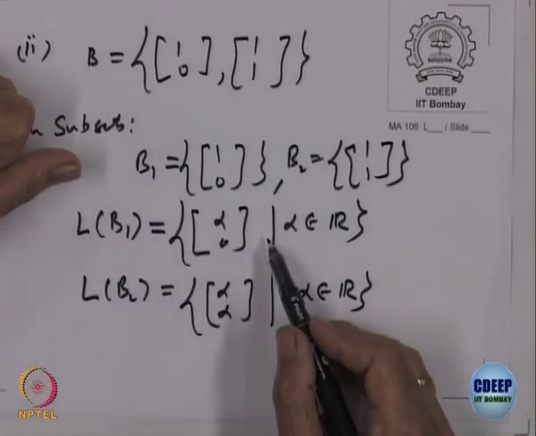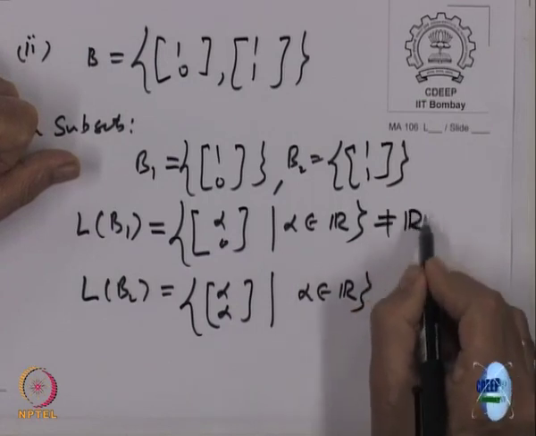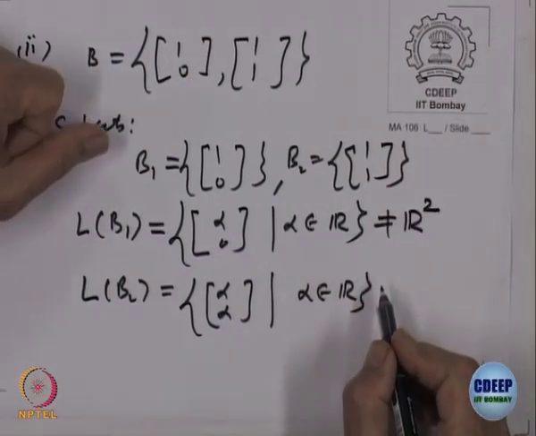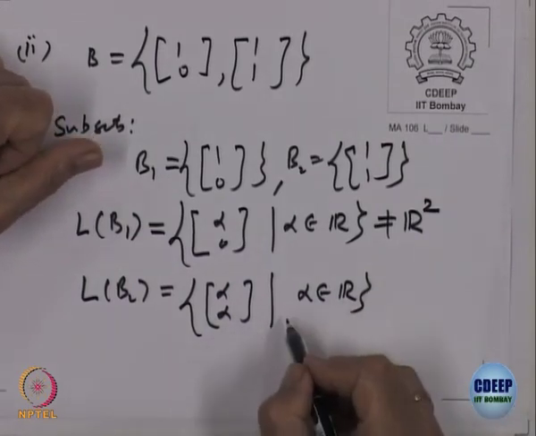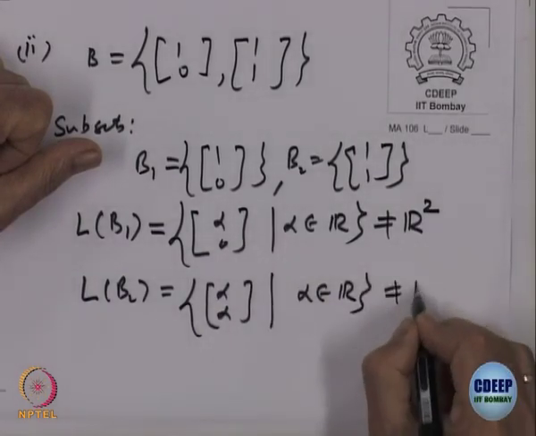If you look at the geometry, L of B 1 is the x axis. So, that is not equal to R 2, it is a proper subset of R 2, it does not give everything. For B 2 there is a line y equal to x. So, that is again not equal to R 2.